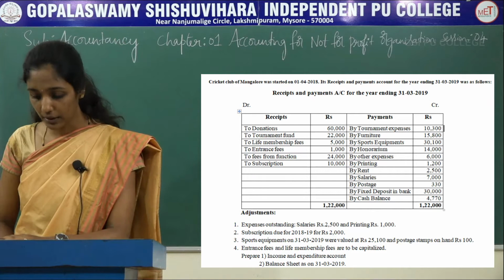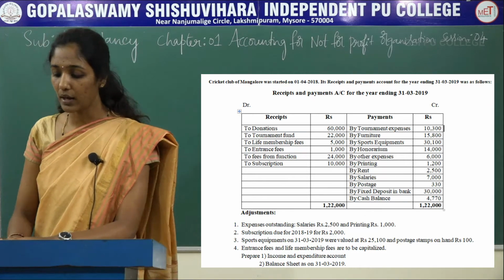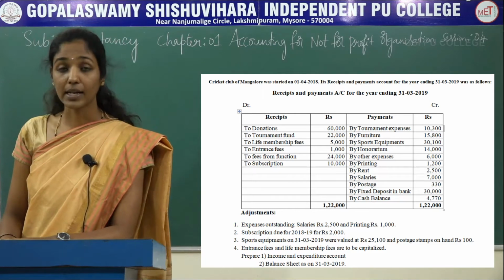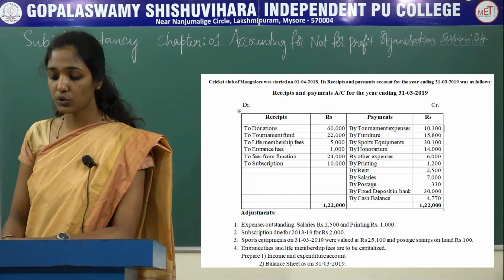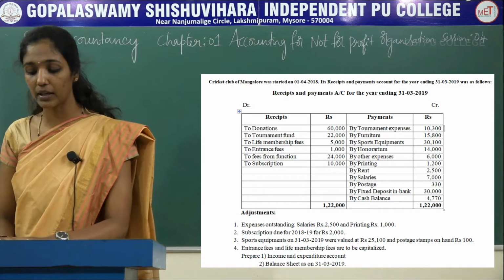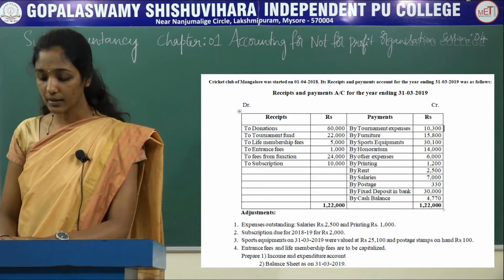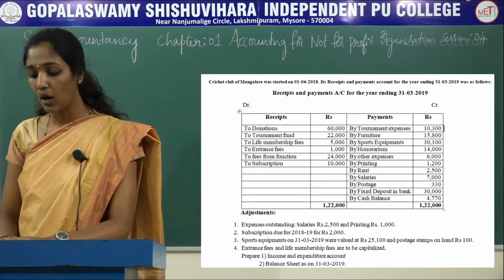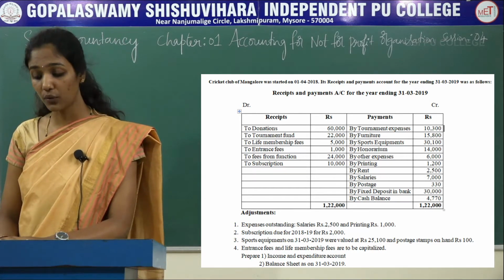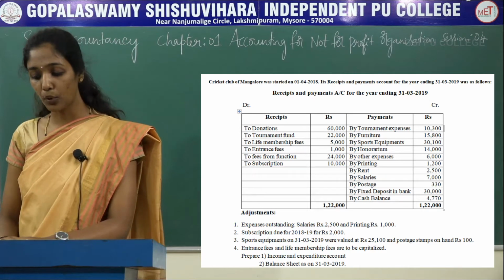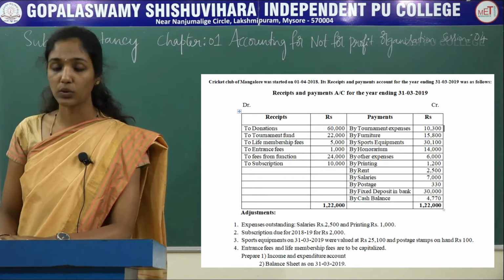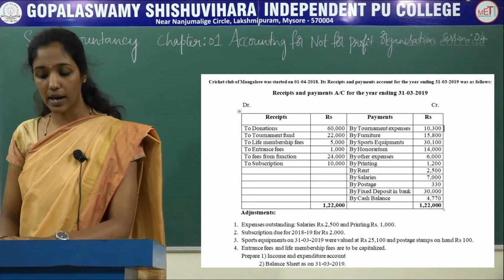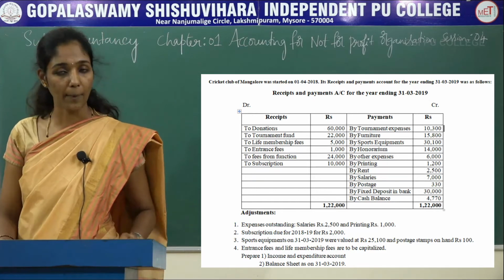The first adjustment is expenses outstanding, that is salary 2,500, printing 1,000. The second adjustment is subscriptions due for 2018-19 for rupees 2,000. The third adjustment is sports equipment on 31/3/2019 was valued at rupees 25,100 and postage stamps on hand rupees 100. And the last adjustment is entrance fees and life membership fees are to be capitalized.